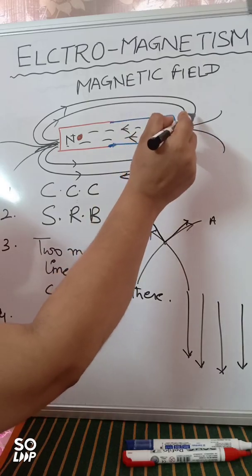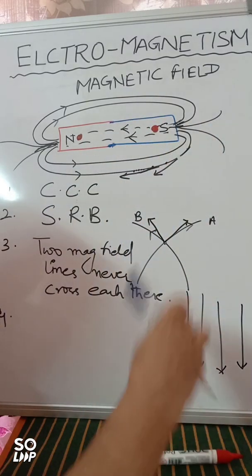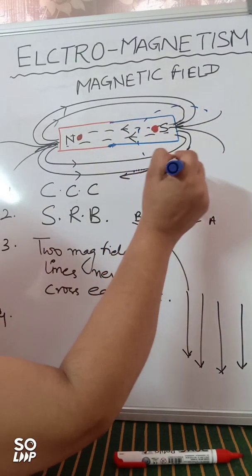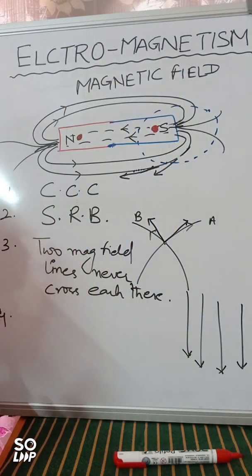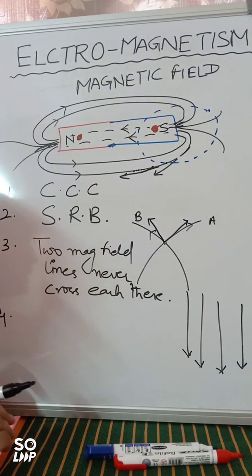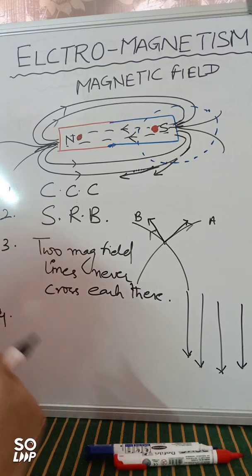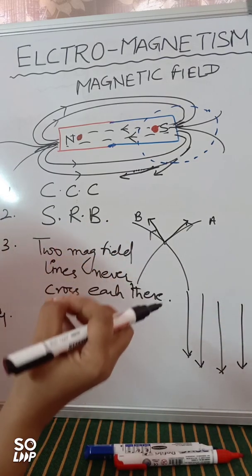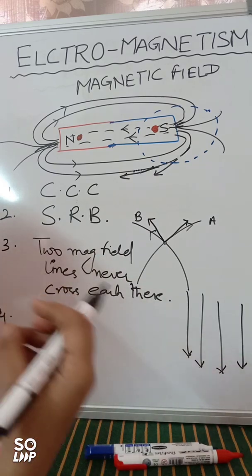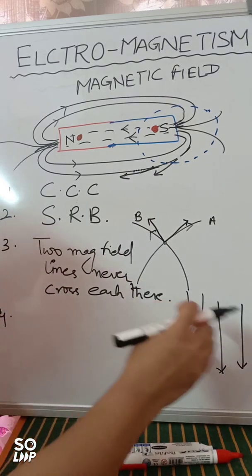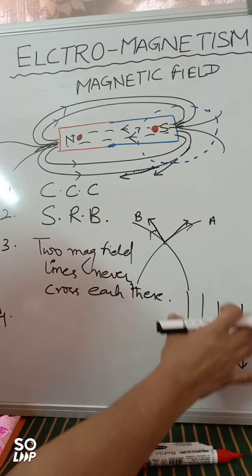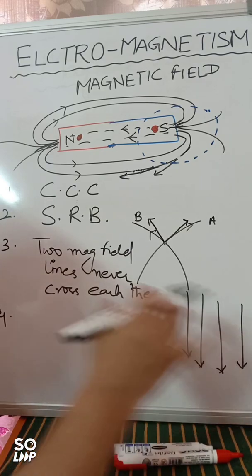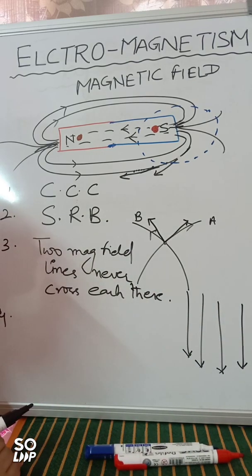And the cluster near this magnet tells you that the strength of the magnet is maximum near it, right? So we again draw a conclusion that if the magnetic field lines are very close by, it indicates the strength of the magnet is maximum there. And if the magnetic lines are parallel like this, it represents uniform magnetic field lines, right?